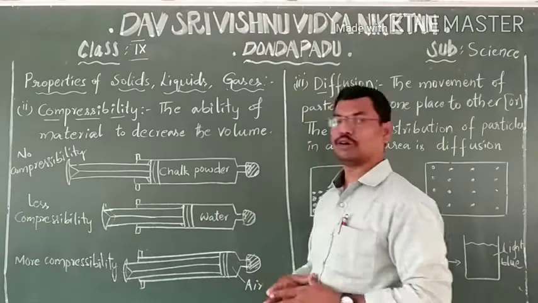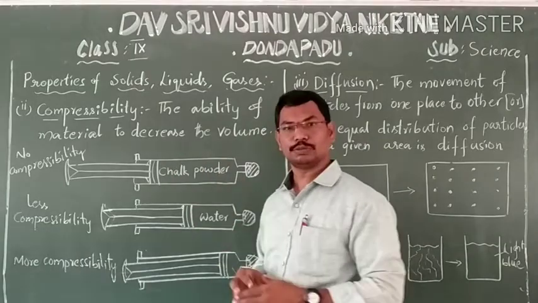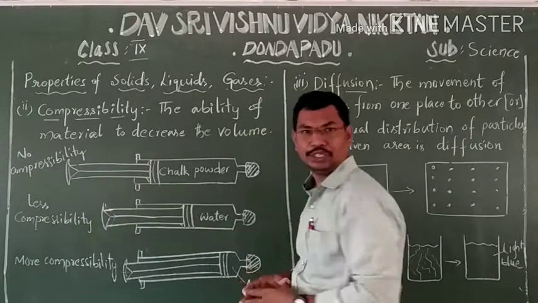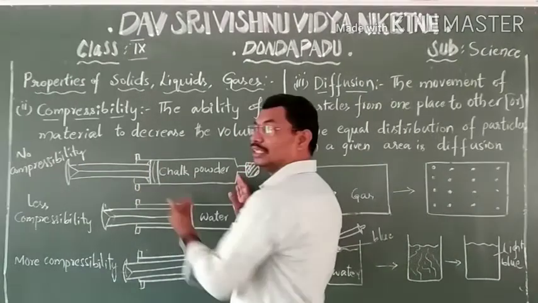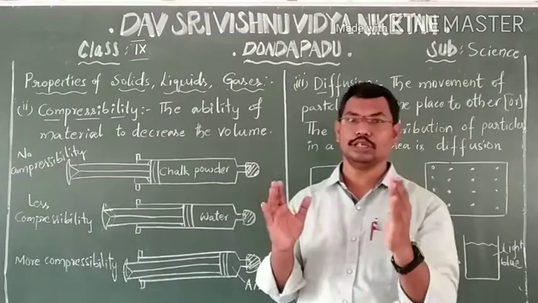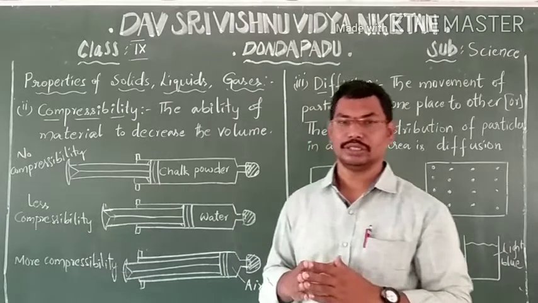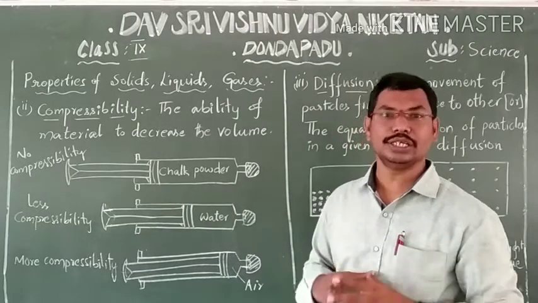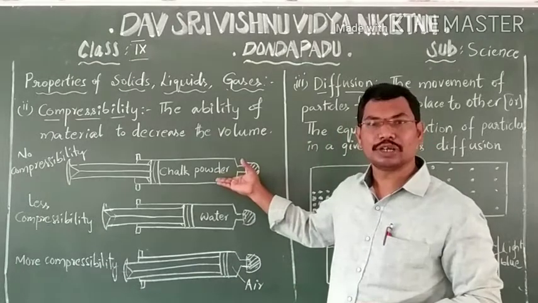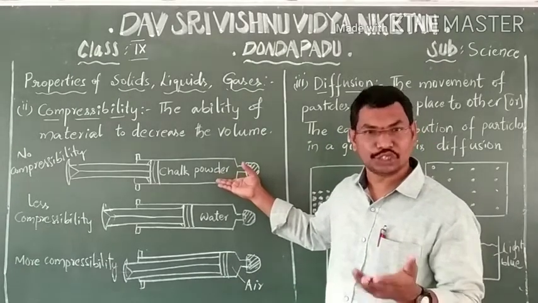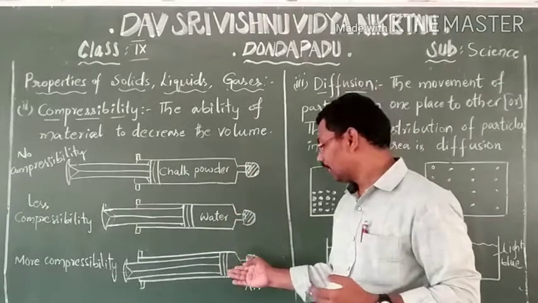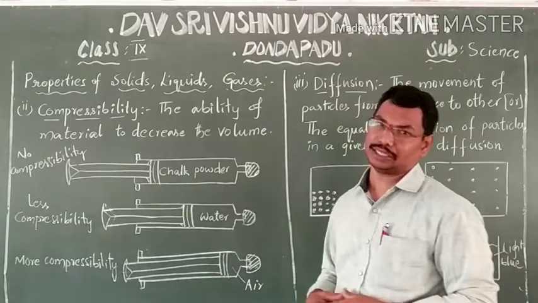Coming to chalk piece powder, as it is entirely full of chalk piece powder, again you keep the plunger and try to push the plunger. Now what happened? There is no change in the volume. So we observe there is no change in the volume of the chalk piece powder. Here chalk piece powder is taken as the reference for the solid state, water for the liquid state, and air for the gaseous state.